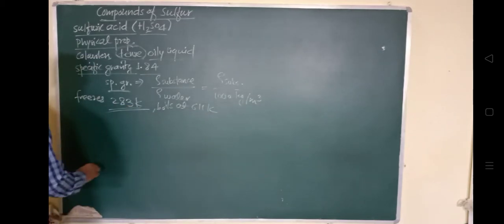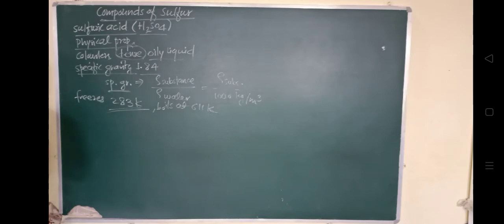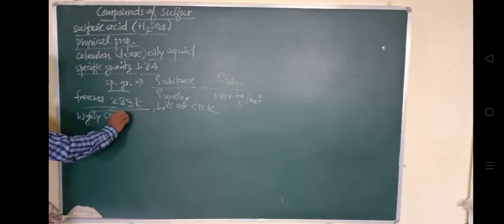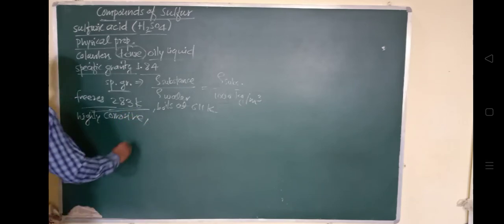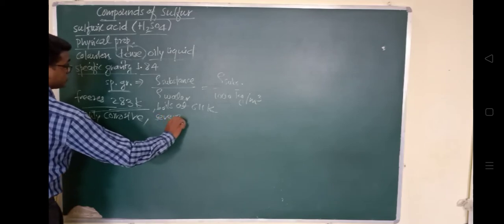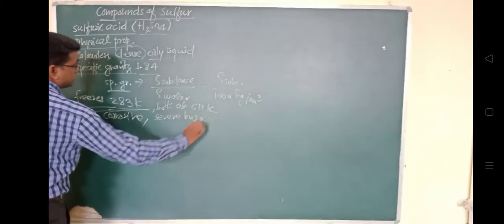And it is highly corrosive and produces severe burns on the skin. If our skin comes in direct contact with this acid, it is very harmful, it is very dangerous. So the nature is highly corrosive, and it can cause severe burns. Severe damage can be caused to the skin; ये severe burn कर सकता है अगर skin के ऊपर गलती से गिर गया तो.